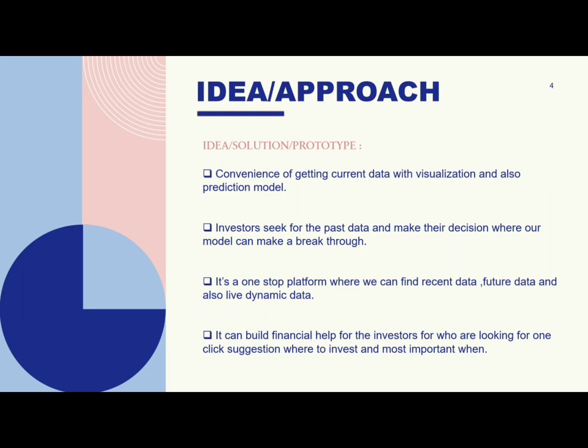The idea or approach can be described as follows. Omnivision will provide the convenience to give the complete idea of the current condition of the stock of interest and also what is going to happen with the stock in coming days. Previously, investors always sought a platform where they could get maximum information about the stock for their trade. Our dashboard gives overall visualization from every point of view of the stock and also shows the prediction on the past data.